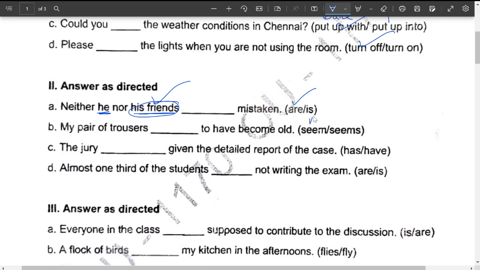Next, "My pair of trousers dash to have become old." "Seem to have" is verb form 1. "Seems to have" is verb form 5. I see in some of the comments people asking what verb forms are. See, in English we have verb forms. Graduate students must be very thorough with at least 100 to 200 verb forms. Okay, we have V1, V2, V3, V4 and V5.